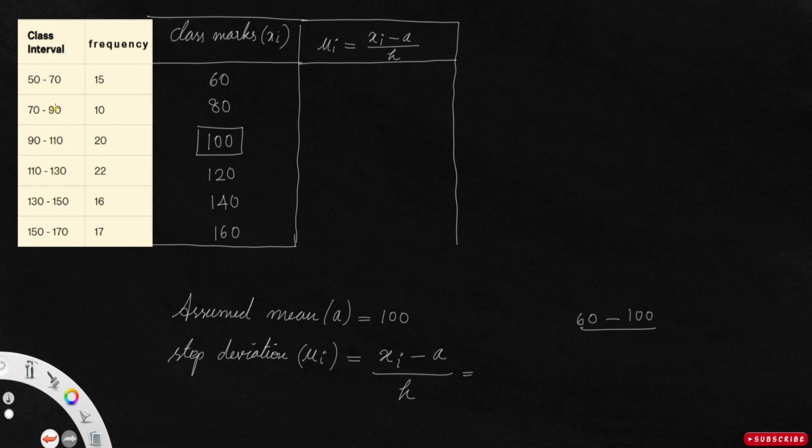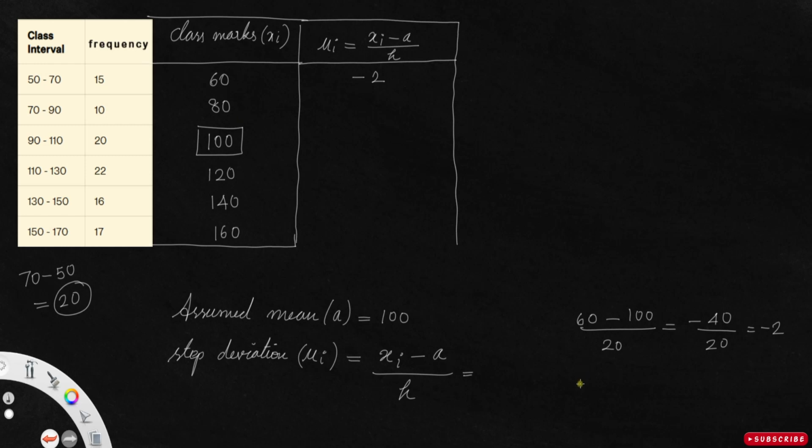Here you can take any class interval. So 70 minus 50, upper limit minus lower limit, that is 20. So the width of the class interval is 20. You can take any interval. For example, if I take 110 to 130, 130 minus 110 is again 20. So that's actually 40 by 20, it's actually minus 2. So this one will be minus 2.